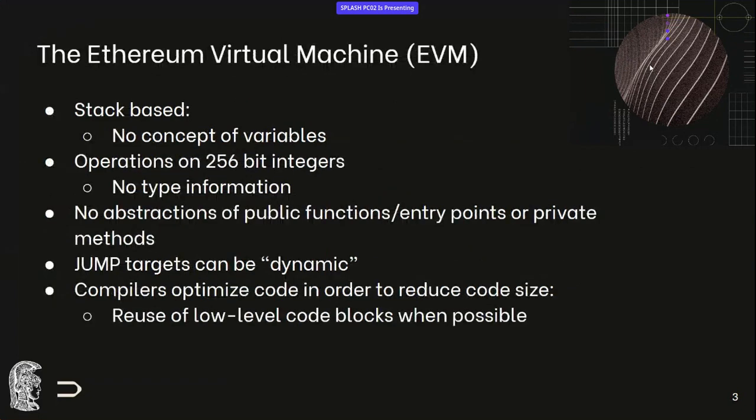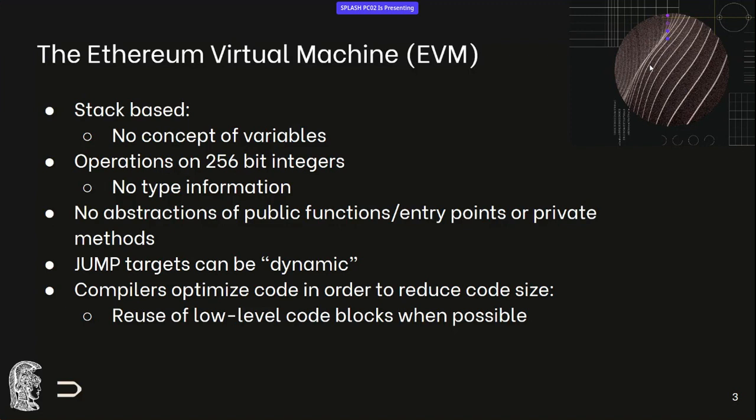So some background on the Ethereum virtual machine. It's a stack-based VM, and it doesn't have any information on variables, so we need to resolve the variables that the stack operations use. It operates only on 256-bit numbers, so they're integers, and there's no type information. All other types are supported with low-level operations as well.